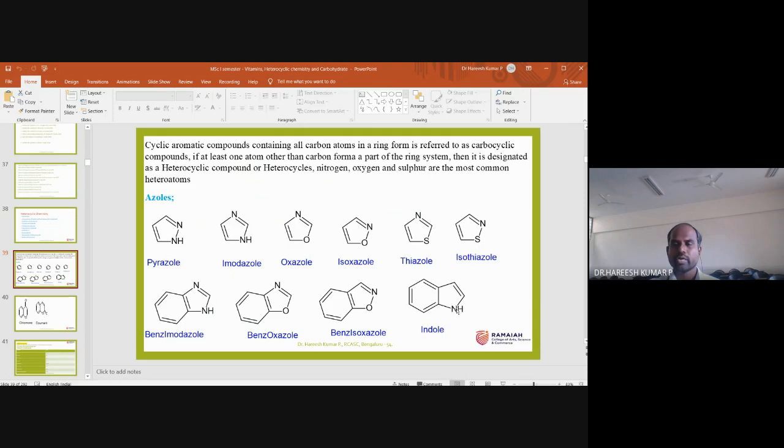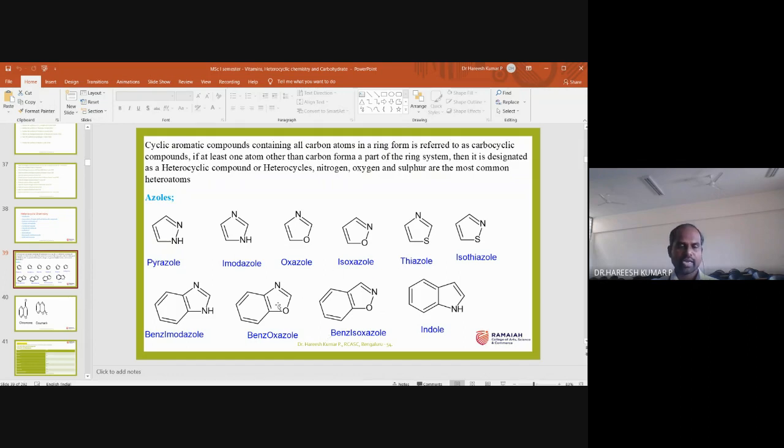And this is the indole. Indole means a five-membered ring with nitrogen, which is called pyrrole. That pyrrole fused with benzene is called indole. So this slide will give you the information about the structure of all the compounds which we are going to synthesize in this particular heterocyclic chemistry. This chart will give you the complete structure of the heterocyclic chemistry of your portions for the first semester.